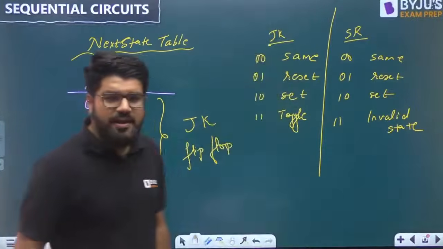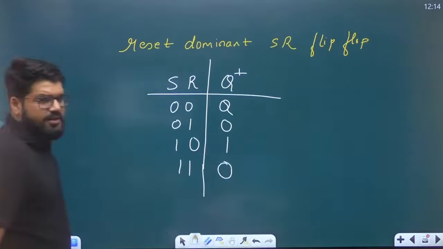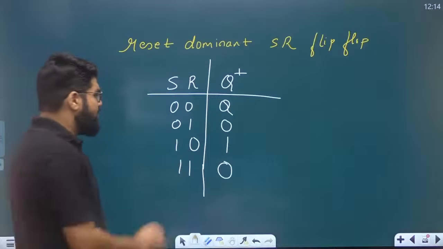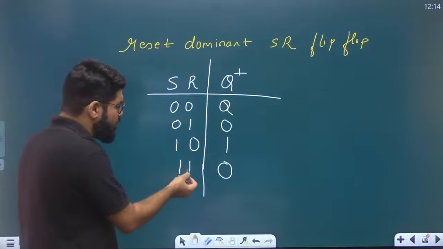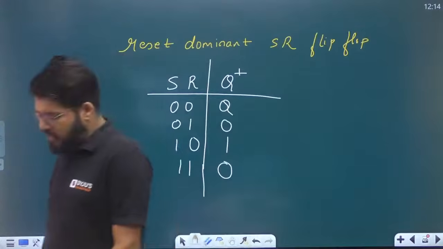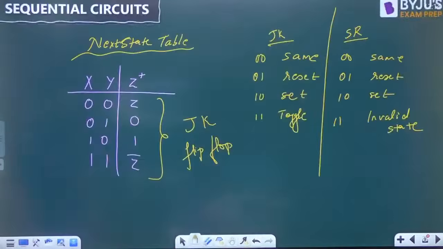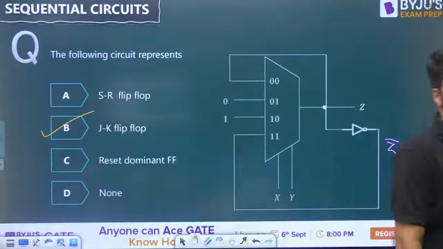It is modified such that when both inputs are 1, 1, the device is reset. Reset dominant SR flip-flop: we have to modify the SR latch such that when both inputs are 1, 1, the device is reset. This particular logic circuitry will be known as the reset dominant. So it is just coming in the option. That is why I mentioned it to you.